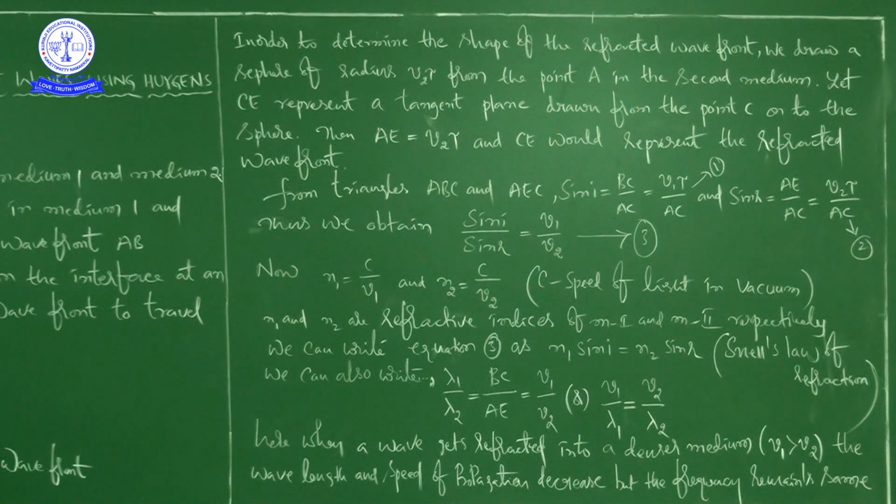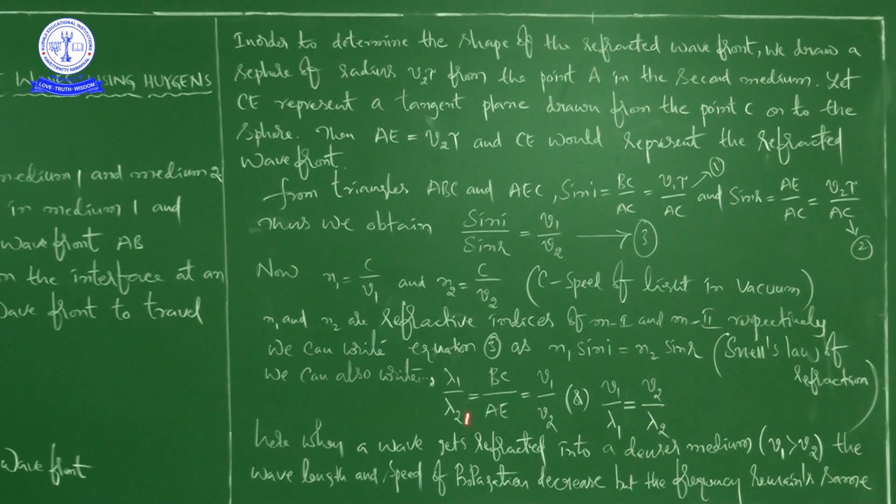So based on this picture, now if you go for derivation from two triangles ABC and AEC, we can write sin I is equal to BC by AC, and sin R is equal to AE by AC. Now sin I by sin R is V1 by V2, it is like equation 3. Now you know these two things, that is N1 is equal to C by V1 and N2 is equal to C by V2. So if you write this equation 3 in terms of these two, then you can write N1 sin I is equal to N2 sin R, which is also, you can say, Snell's law of refraction.